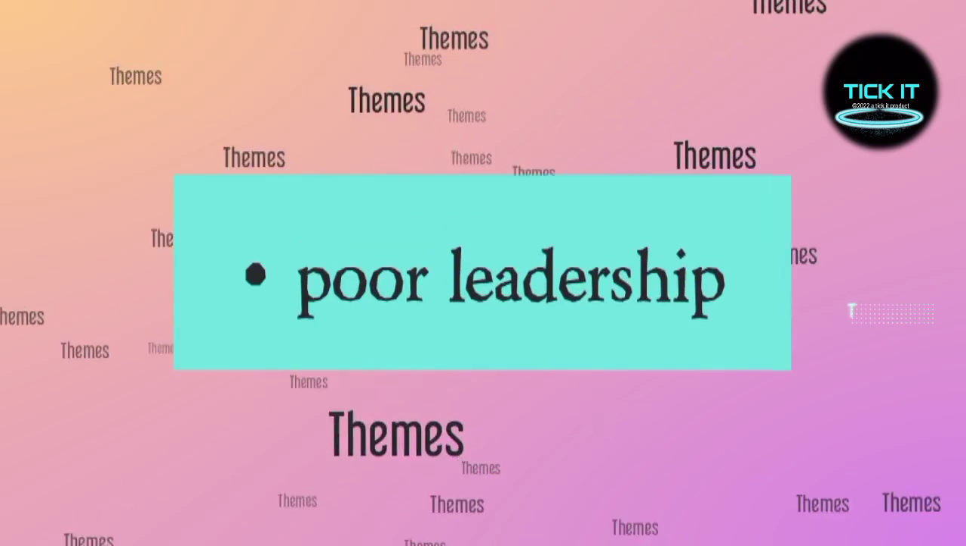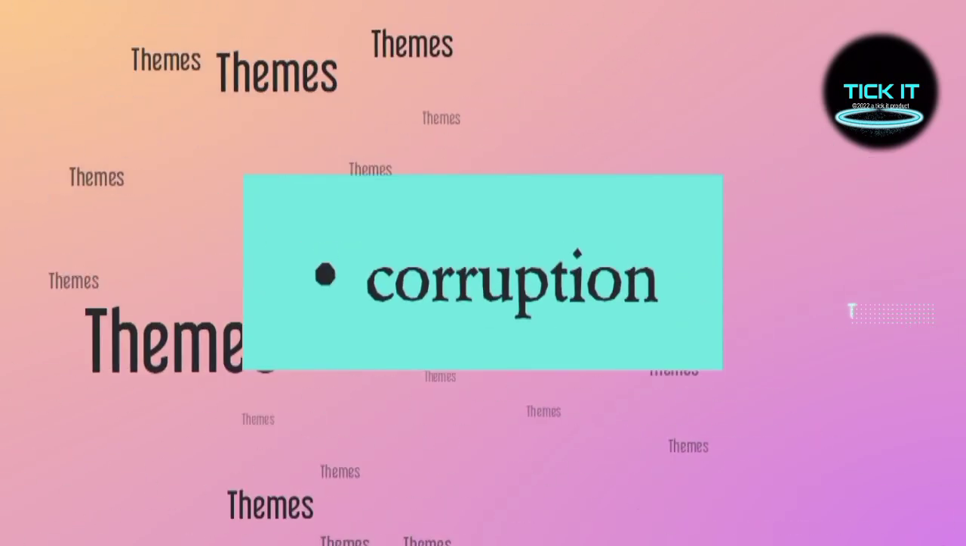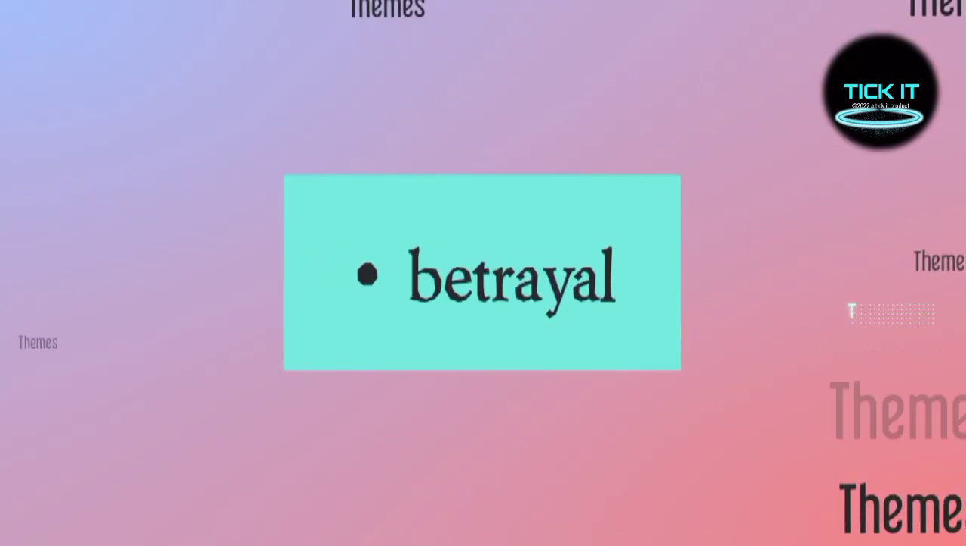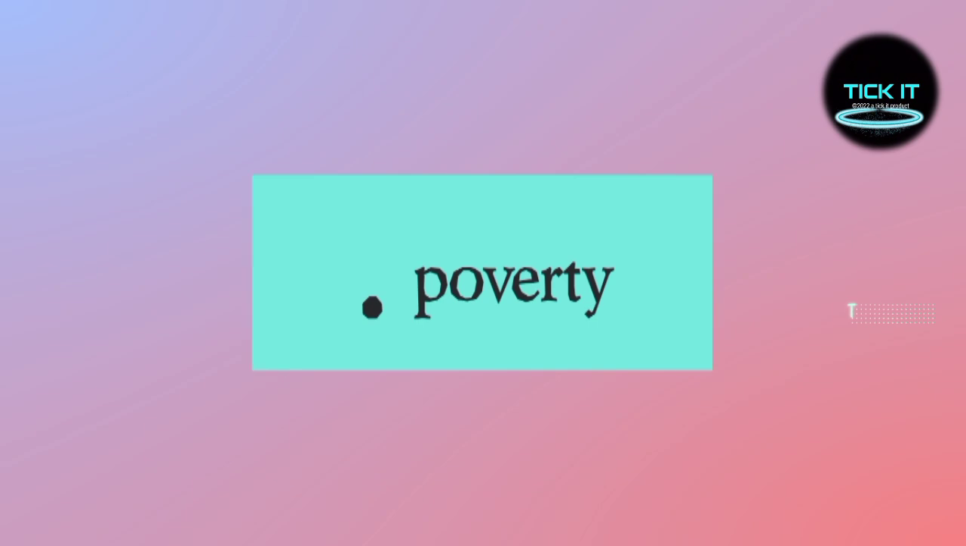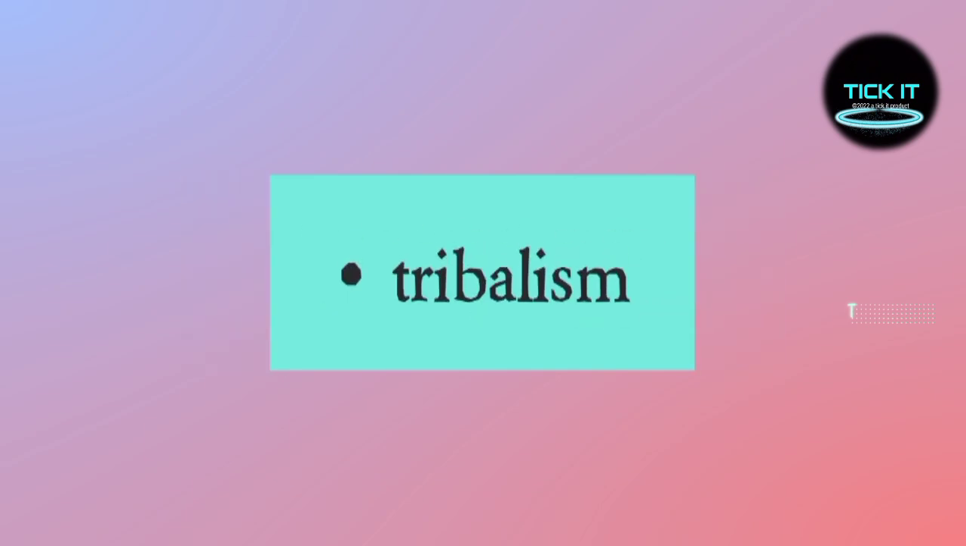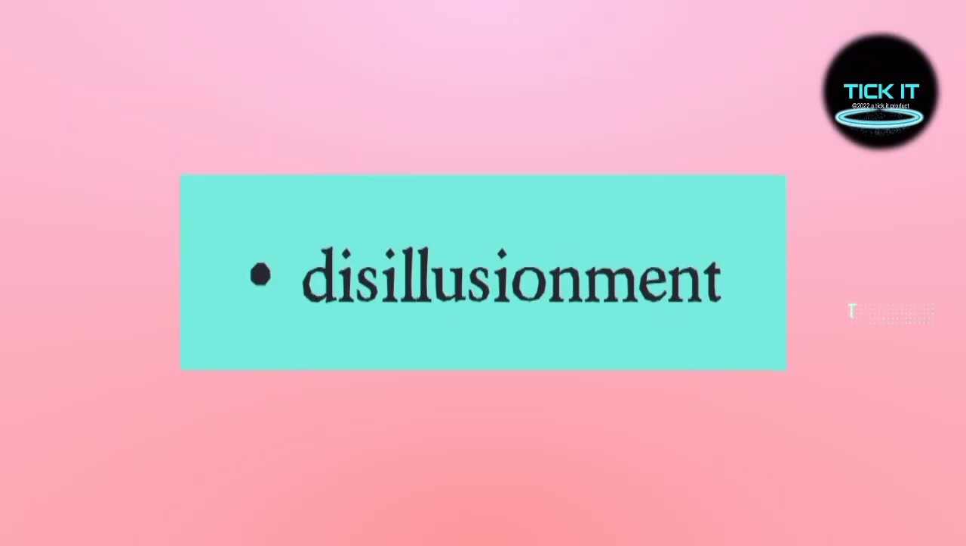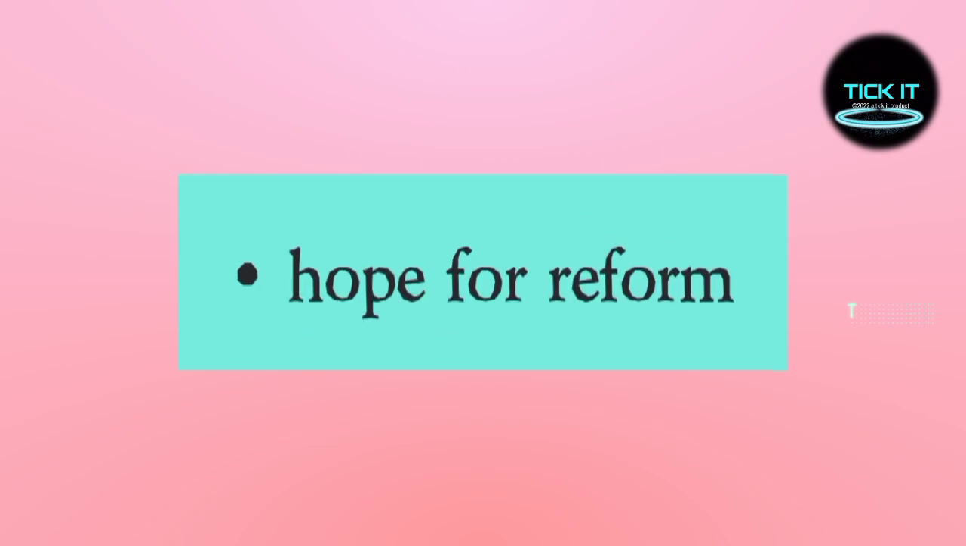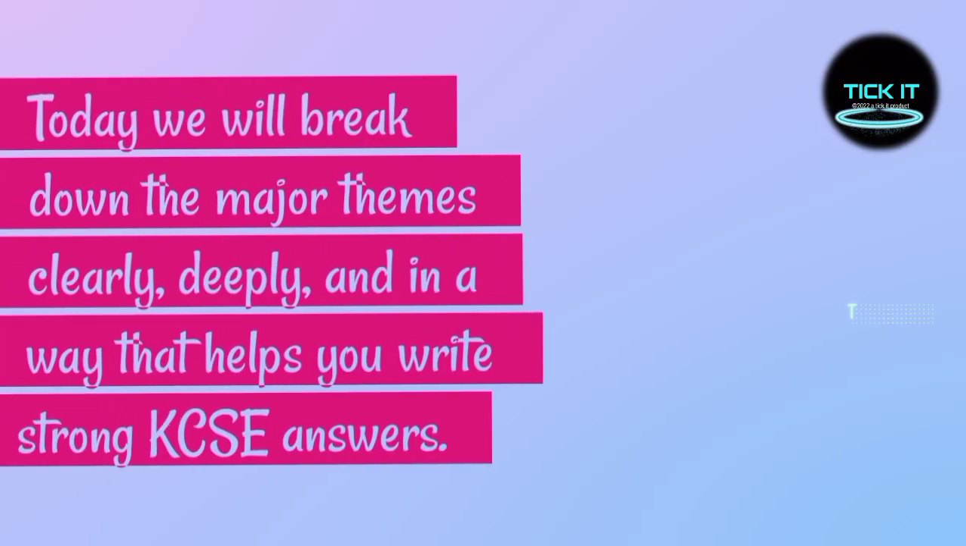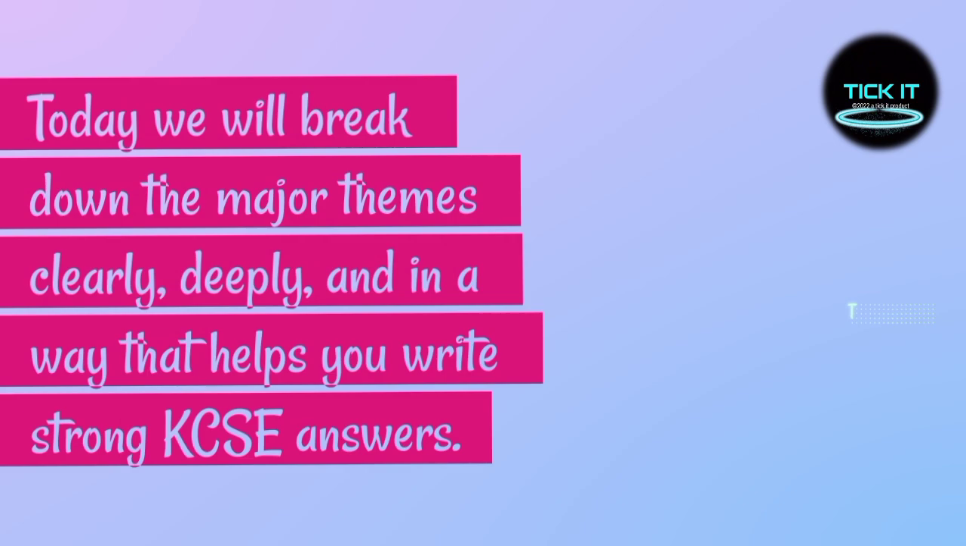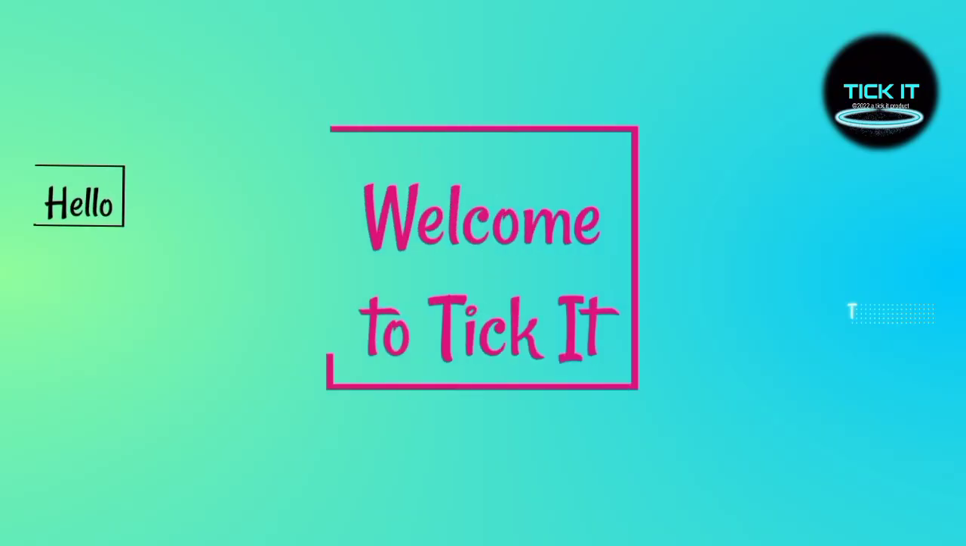Themes that include poor leadership, corruption, betrayal, poverty and inequality, neocolonialism, tribalism and nepotism, loss of hope, and the search for change. Today, we break down the major themes clearly, deeply and in a way that helps you write strong KCSE answers. Hello my good people and welcome to Tiki. Today we break down the themes in the book Fathers of Nations.